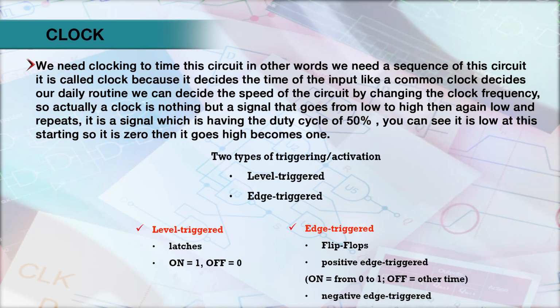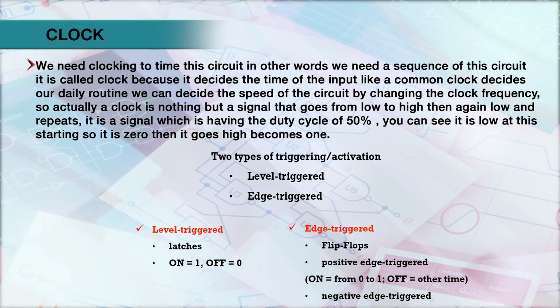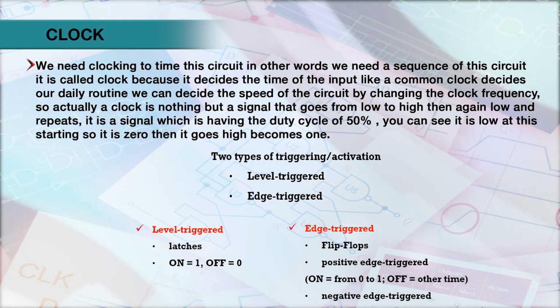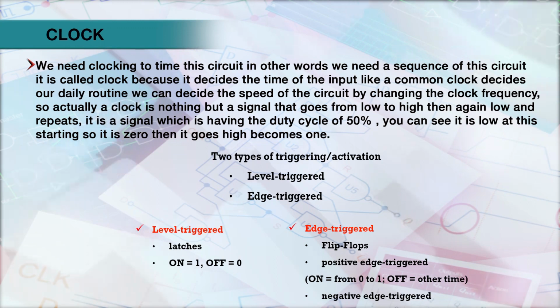Actually, a clock is nothing but a signal that goes from low to high, then again low, and repeats. It is a signal which has a duty cycle of 50%. You can see it is low at the start, so it is 0, then it goes high and becomes 1.